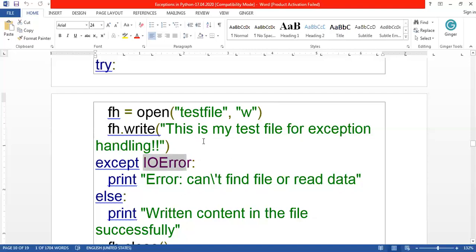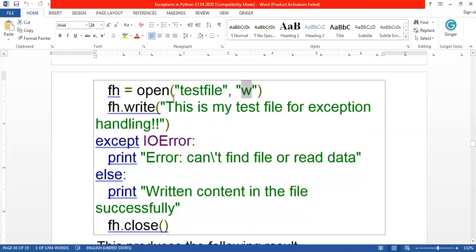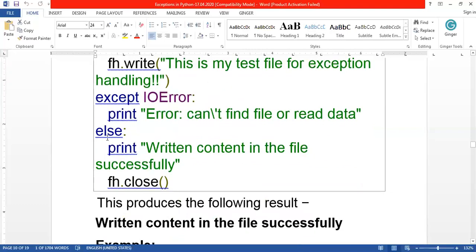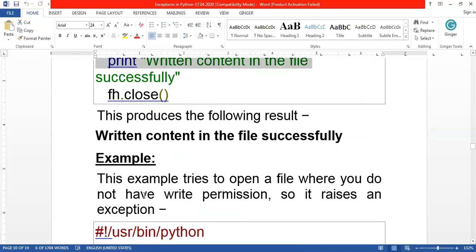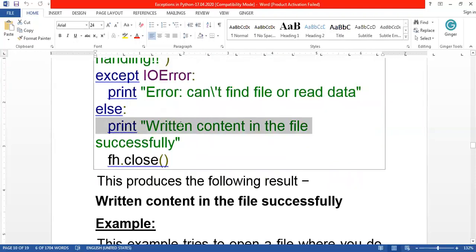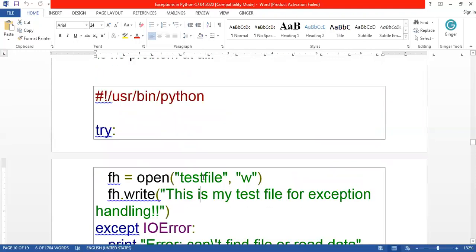So in this case, no error is possible because I have opened it in write mode. Okay. So automatically this code will be executed, and if there is no error, this else part will be executed. So what is produced as output? This else part will be produced as output, because this content is written into this file, not on the terminal. Okay, so you can open this file and see the content.